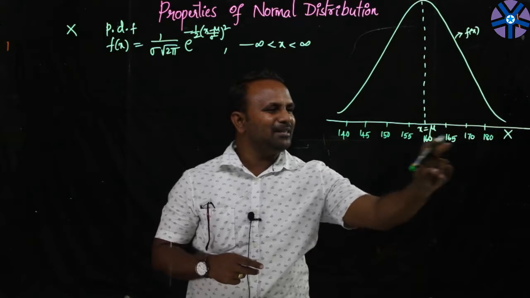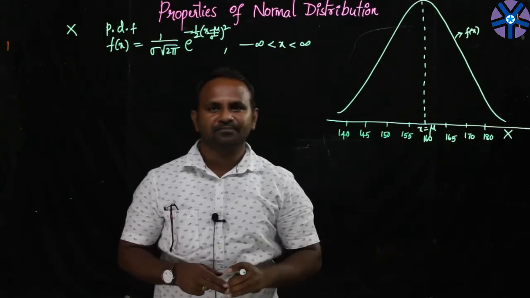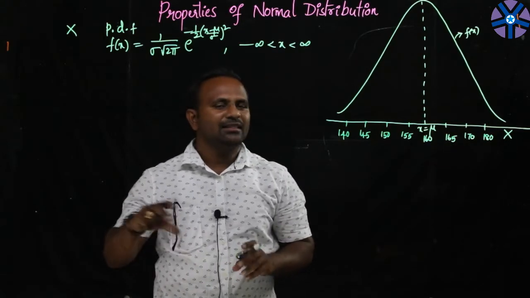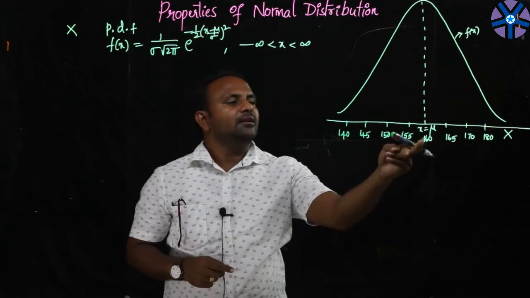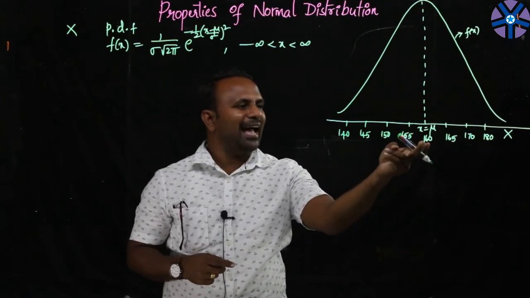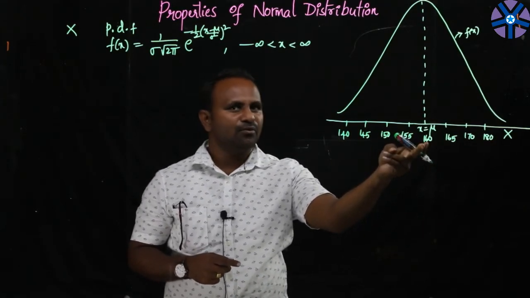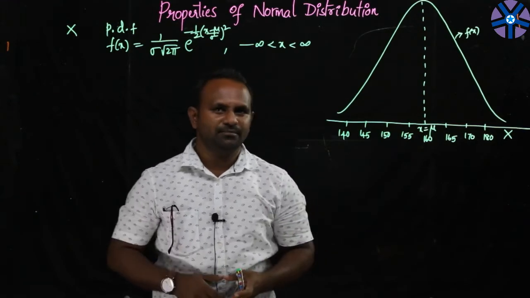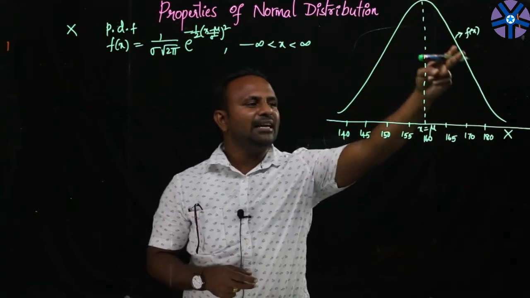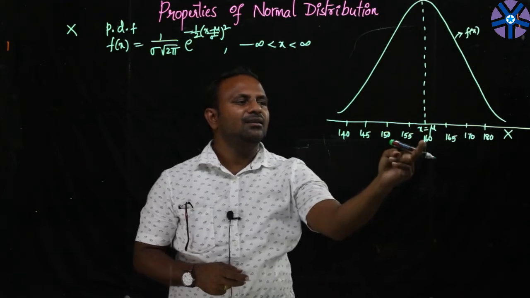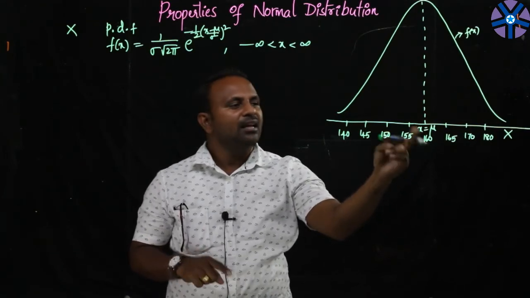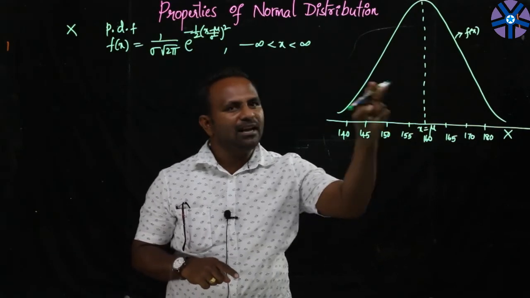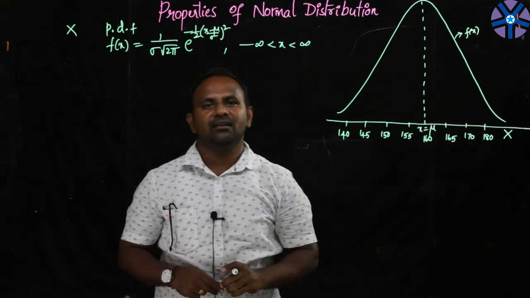So these are the heights in centimeters. Usually in a larger community, the individuals having a height of 160 centimeters will be more in number. That's why I can say the probability will be high at 160 centimeters. I can say 160 is the mean of this distribution of heights of human beings.